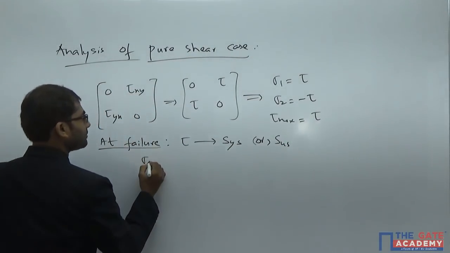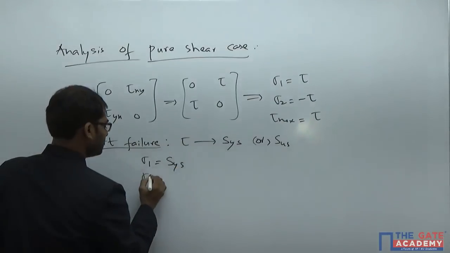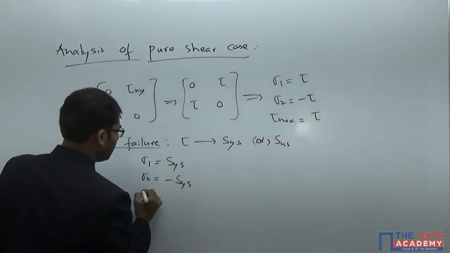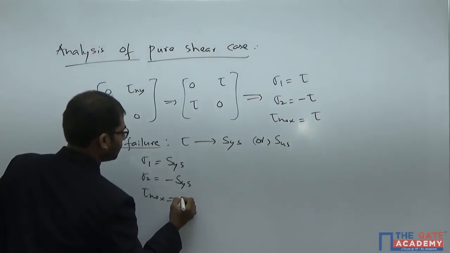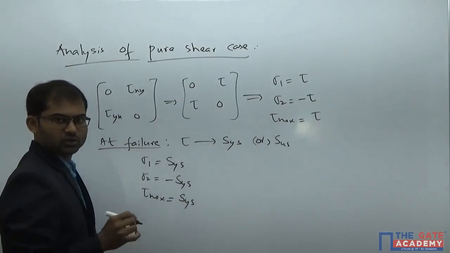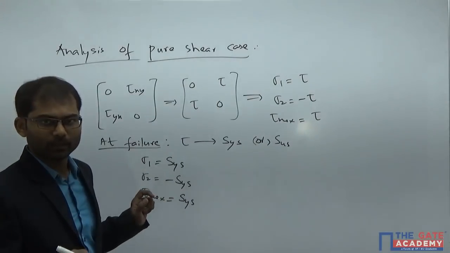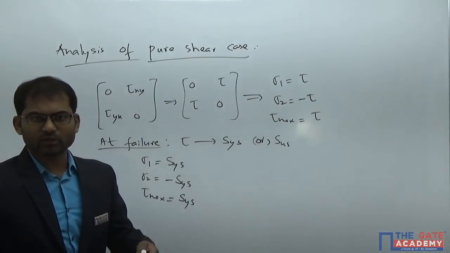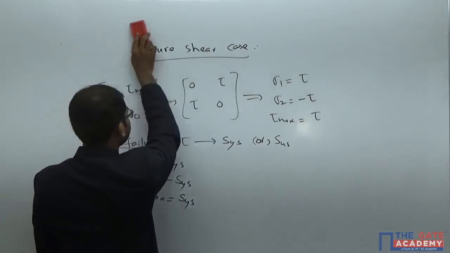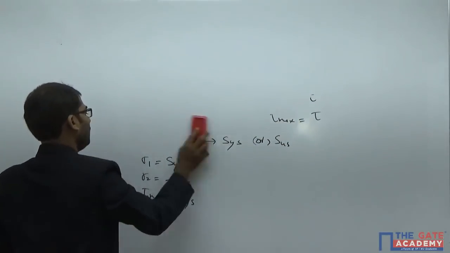So your principal stresses are sigma 1 is equal to SYS, sigma 2 is equal to minus SYS, and tau max is equal to SYS itself. So if it is a brittle metal, we'll be having SUS, minus SUS and SUS values. Okay. Now, before going into the first theory of failure, we should have knowledge of